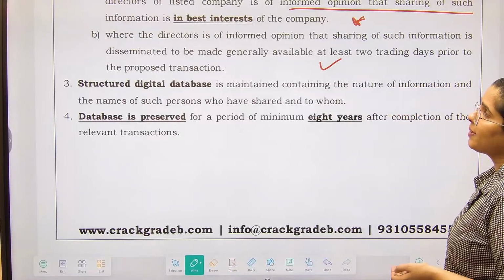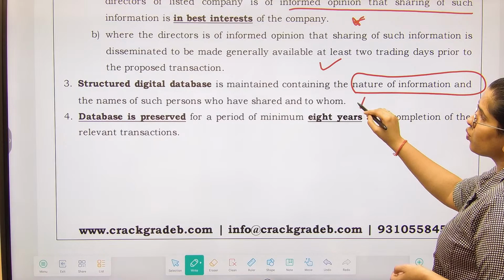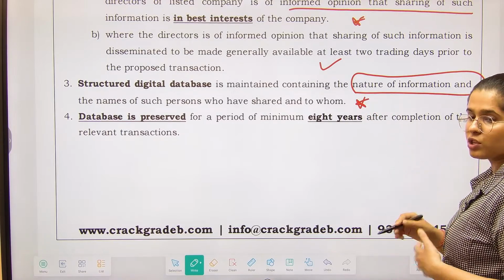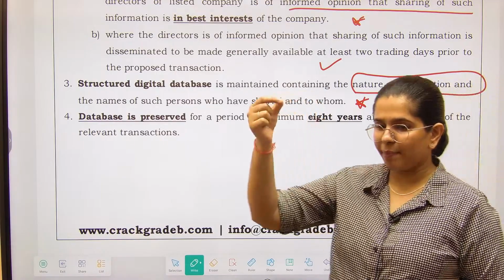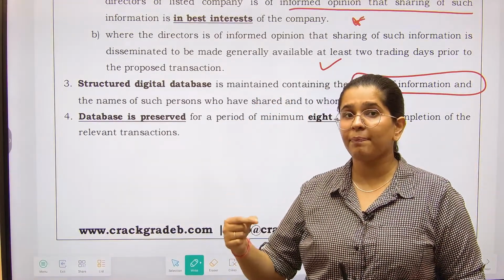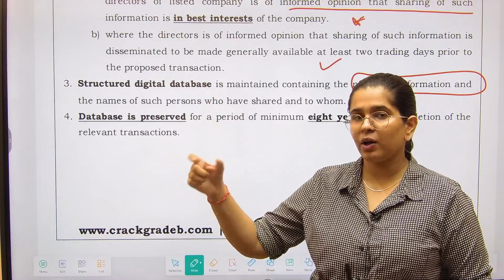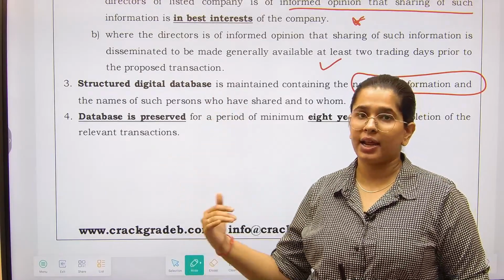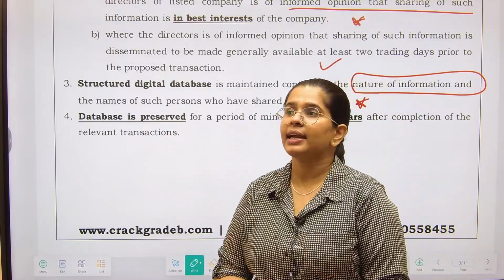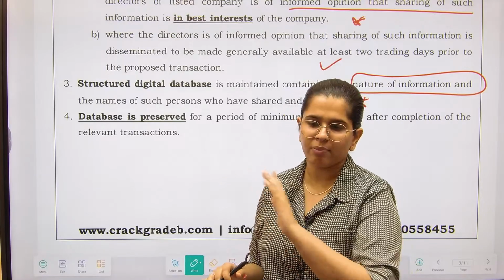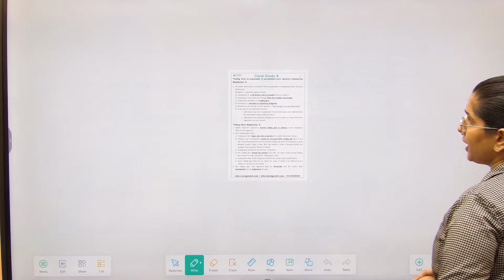A structured digital database should be maintained containing the nature of information and the names of persons who have shared it and with whom. So now this is an accountability mechanism. There is information which is not yet published in the general domain, and who are the people who have shared it, to whom, and for what purpose. So that includes accountability, that you have the track of where this information has gone. The database is preserved for a minimum period of 8 years.